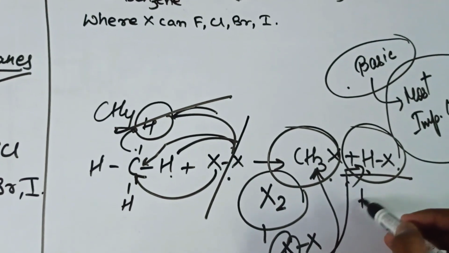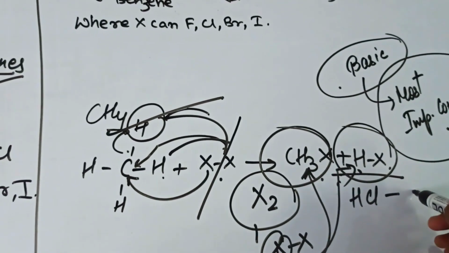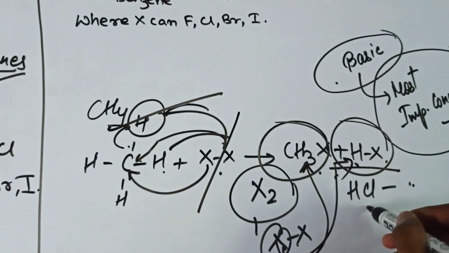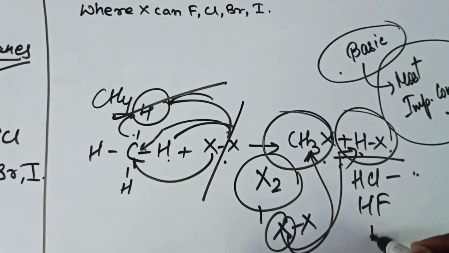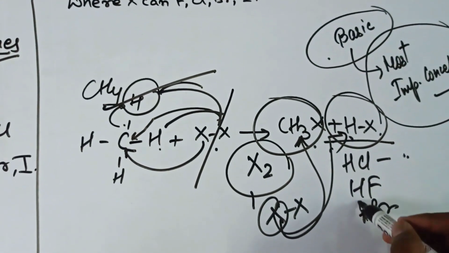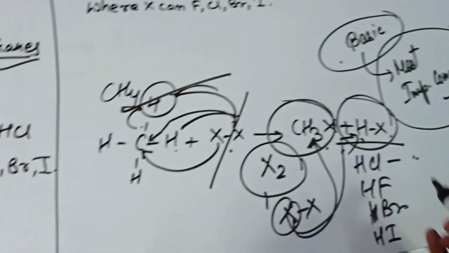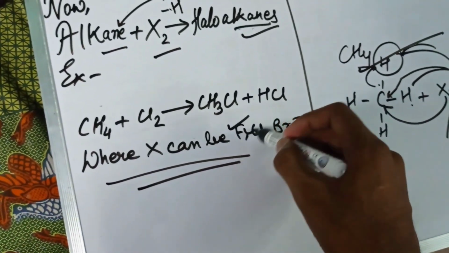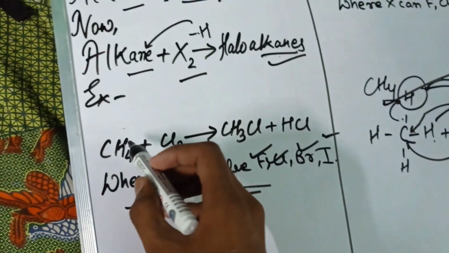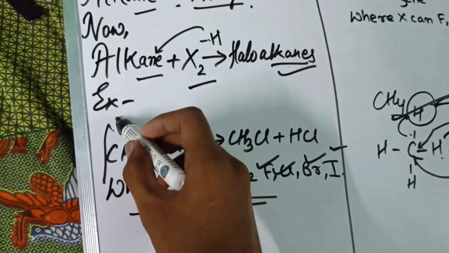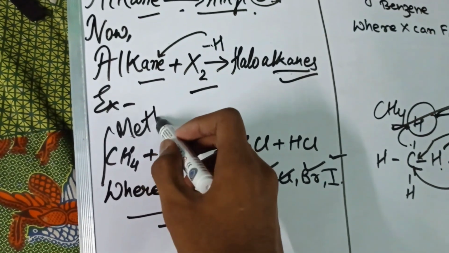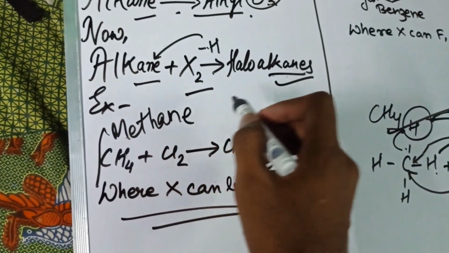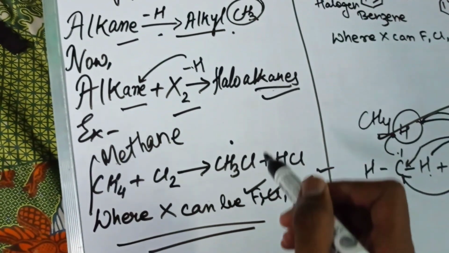If it is HCl, we call it hydrochloric acid, or it can be HF, HBr, or HI. Here X can be fluorine, chlorine, bromine or iodine. So methane reacts with chlorine and forms the haloalkane.